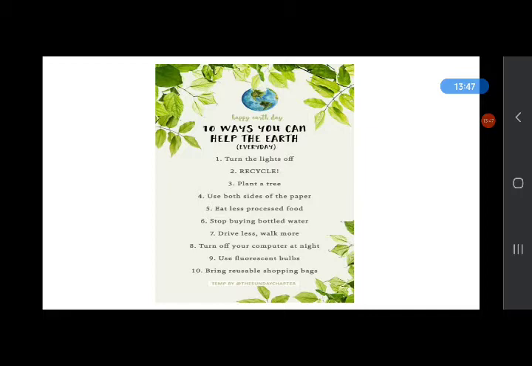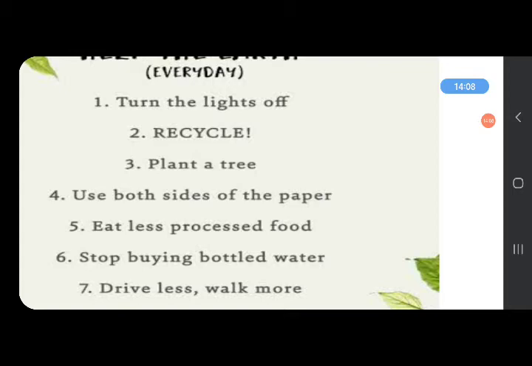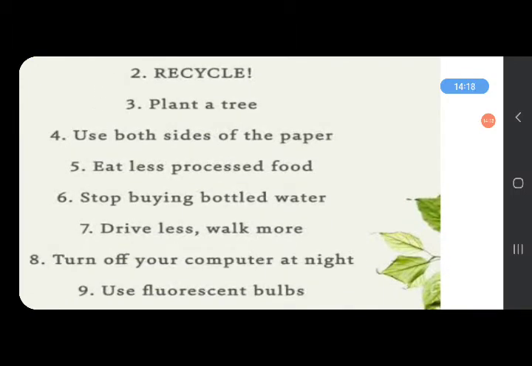And why should we keep the earth clean? So that we do not fall sick, and to live a happy and healthy life. We should keep our environment, or we should keep our earth clean. And how can we keep the earth clean? There are some ways to help our earth. Turn the light off when not in use, recycle things, plant a tree, use both sides of the paper, eat less processed food,